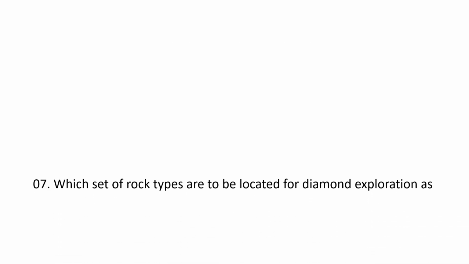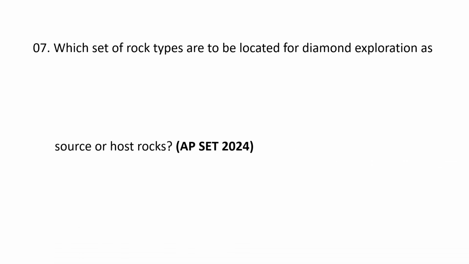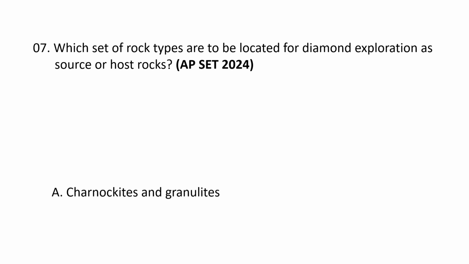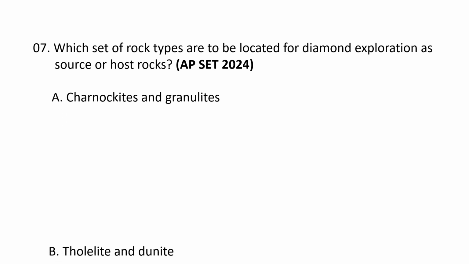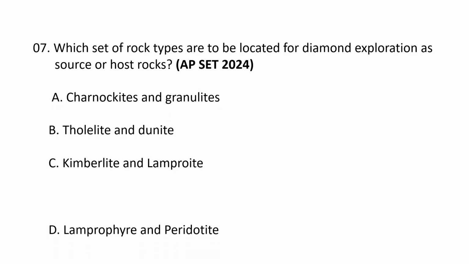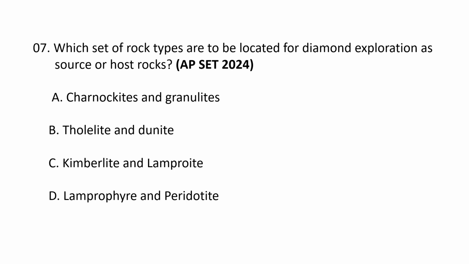Next question. Which set of rock types are to be located for diamond exploration as source or host rocks? A. Charnockites and granulites. B. Tholeiite and dunite. C. Kimberlite and lamproite. D. Lamprophyres and peridotite.